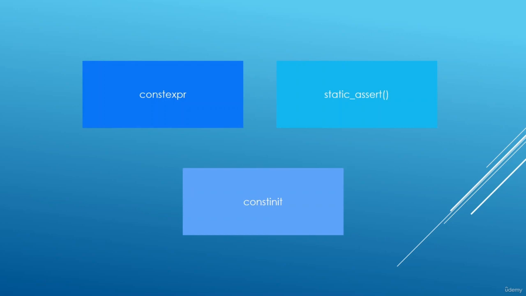We also had a chance to look at constinit, which really means that something should be initialized at compile time, and constinit is different from constexpr in that it doesn't imply constness. In other words, if a constinit variable is not const, you can modify it in the main function and do things with it, and you're not going to have a problem. Just be careful, you can't use the constinit keyword to declare something in the main function, and if you do that, you're going to get a compiler error.